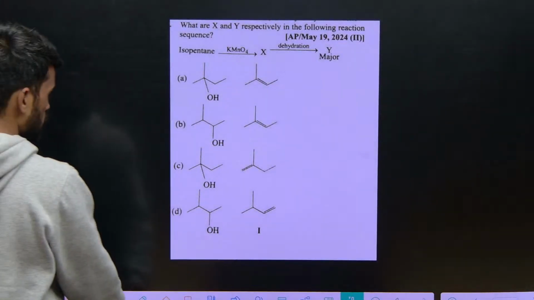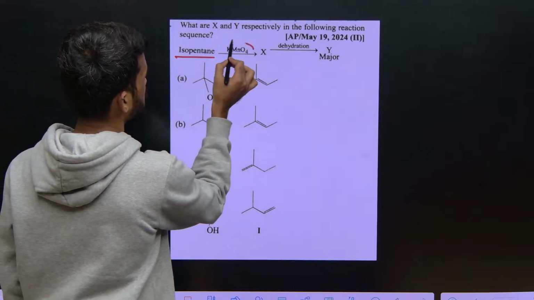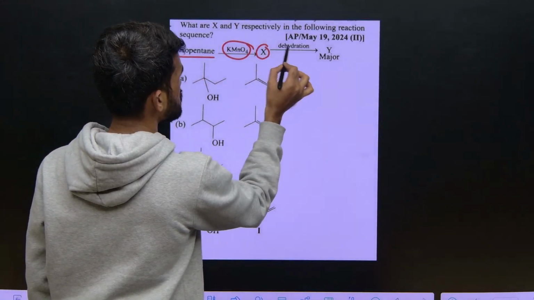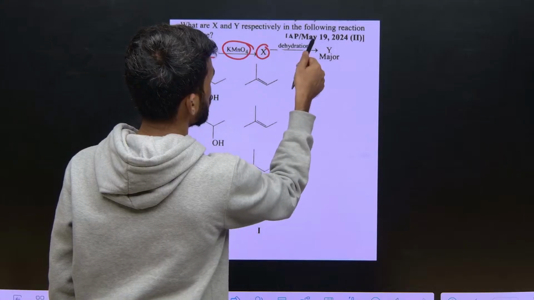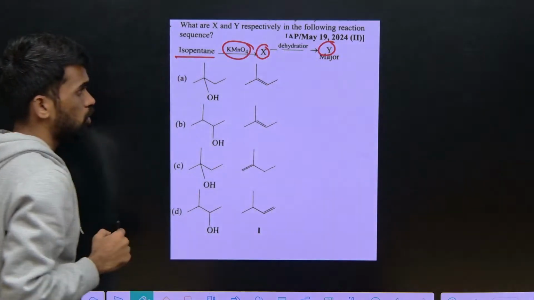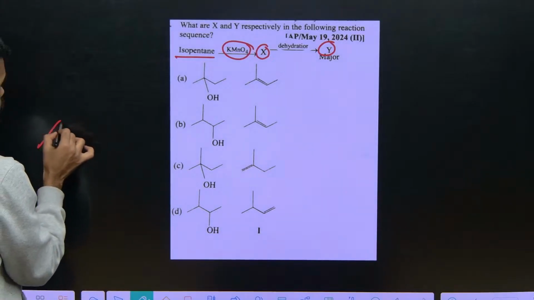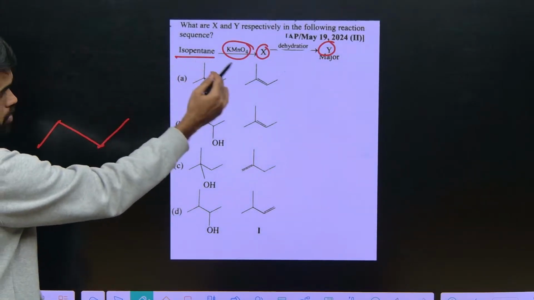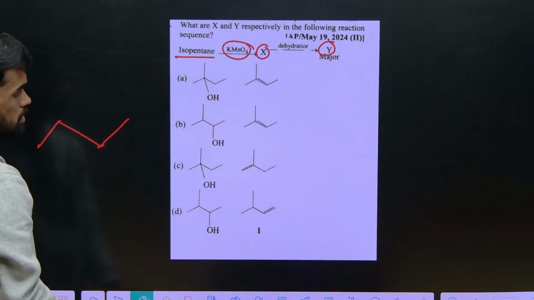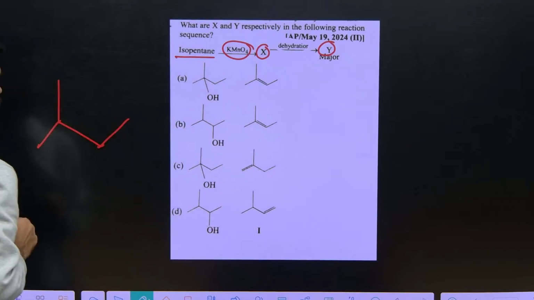They have taken isopentane. Isopentane upon treating with KMnO4 you will get X. X upon dehydration you will get Y. So what are X and Y in the reaction? Simply, what do we mean by isopentane? You just write the structure, you can look at the structure you have right now.